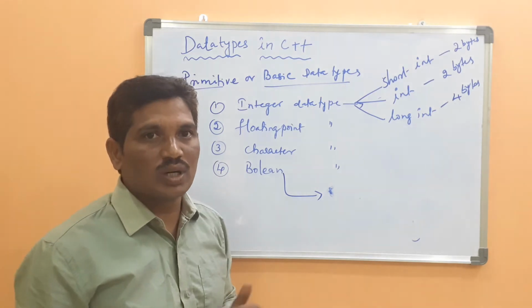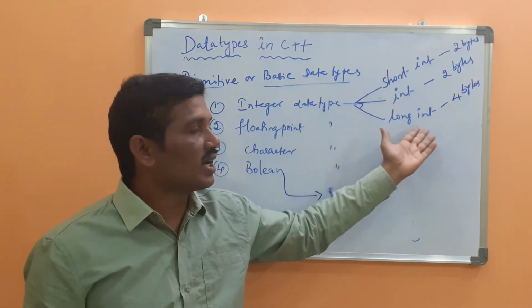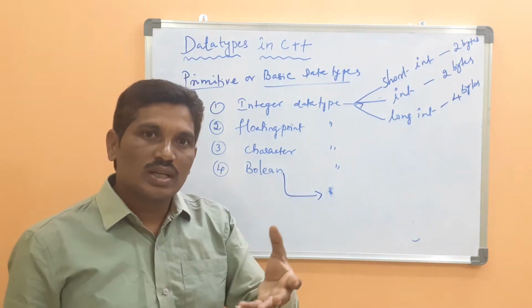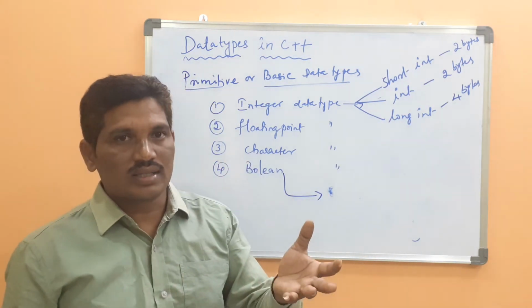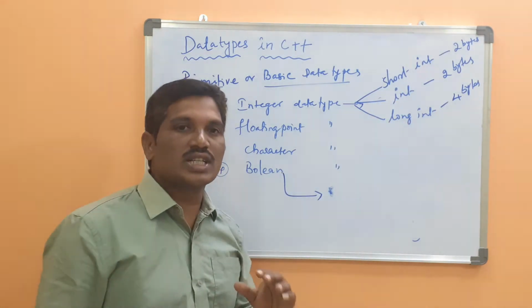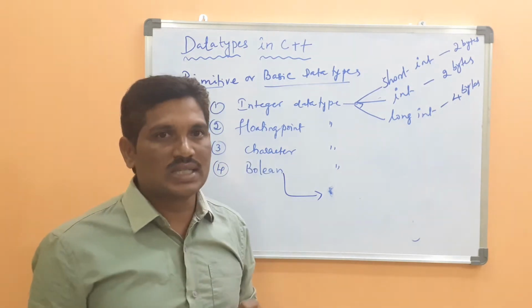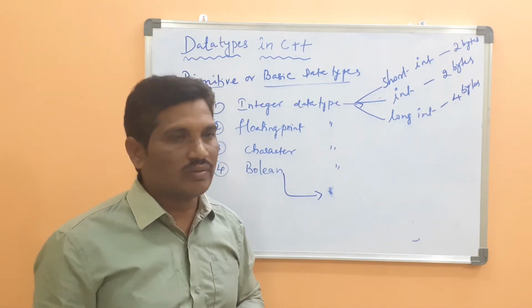Signed data types: signed integer, signed short int, signed long int, which can store positive and negative values. Unsigned short int, unsigned long int, which can store only positive values. Unsigned will support only the positive values; it can't store negative values.